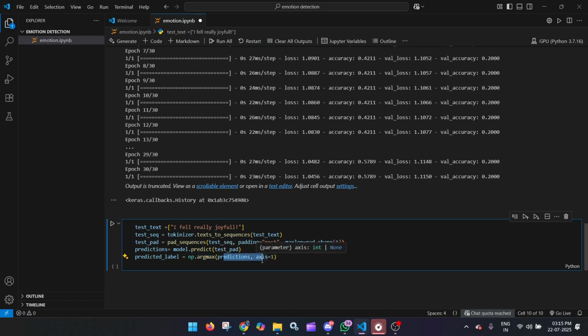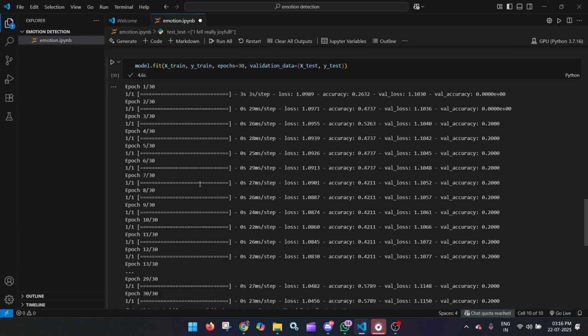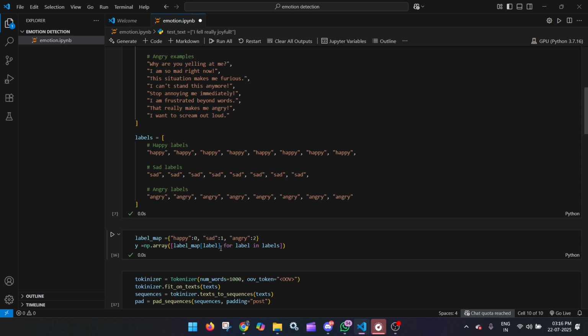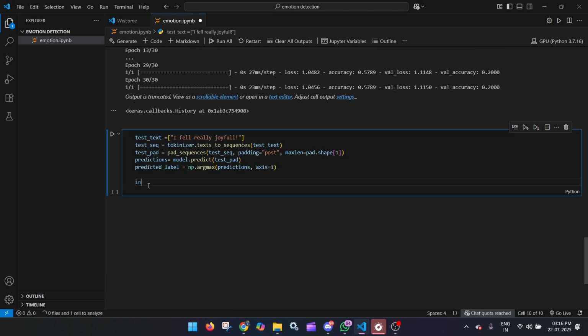It will give you the highest probability wherever it gets it. Then I will use the reverse map label, actually for mapping the numerical label back to text, so that we get the output in the form of text, not numerical like 0, 1, 2, which we have given over here. So we will write this opposite, for that we will write inv label map.